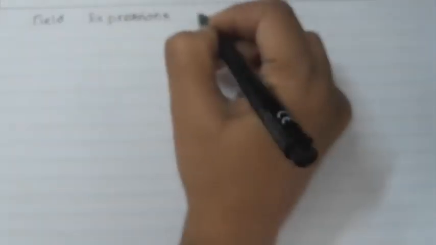So now let us talk about the field expressions in the far and near field region.